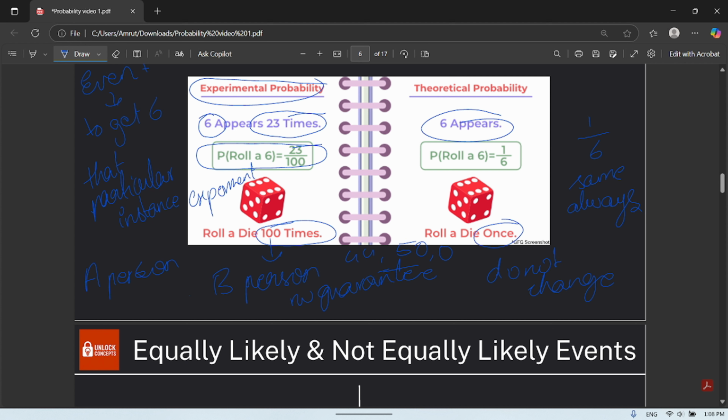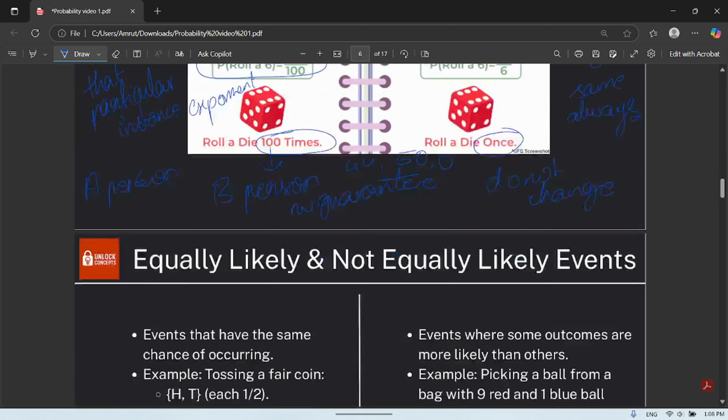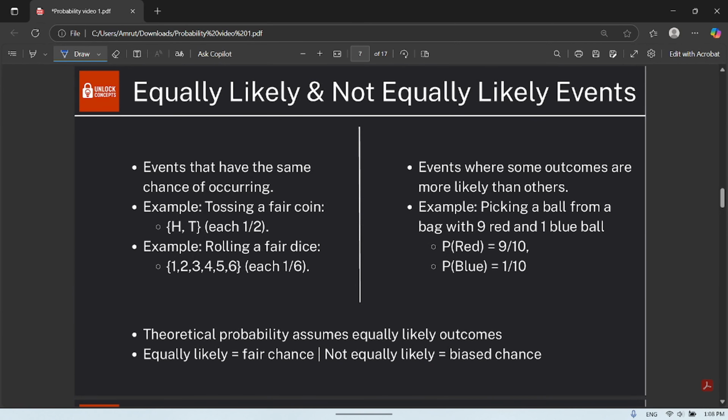So this is how the experimental probability works. So this is out of our imagination and everything. So now we will be focusing on only this theoretical probability in this class 10 mathematics. Okay. So now let us get into some next thing, that is equally likely events and not equally likely events.